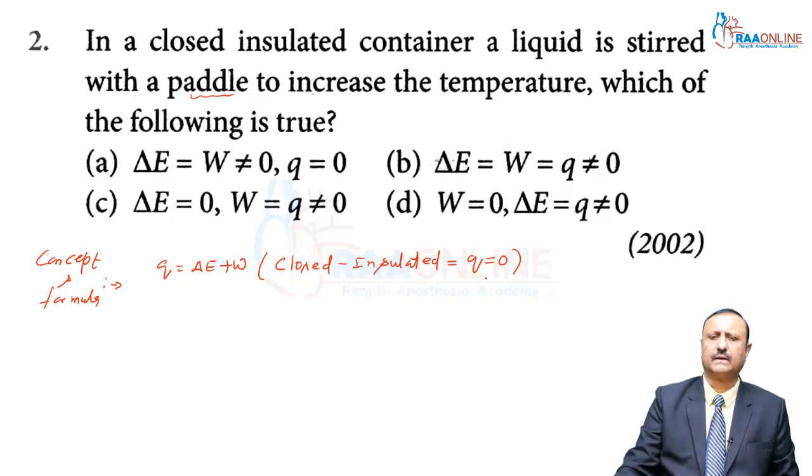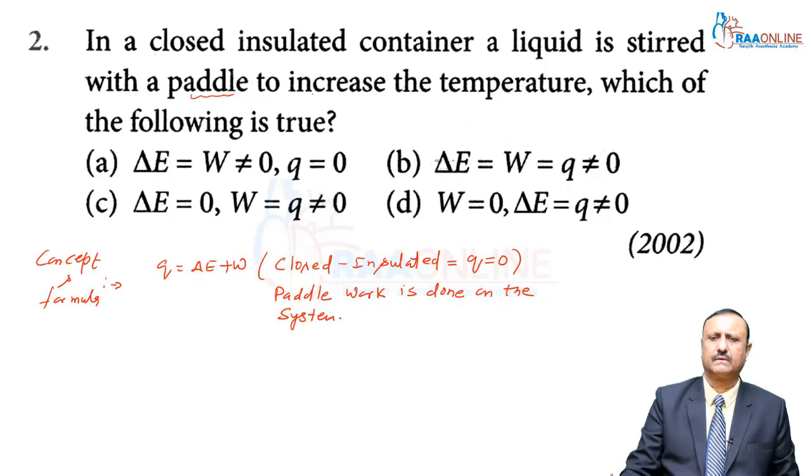So you can say that Q is equal to 0 for this closed insulated system. And my dear students, here you can see the paddle to increase the temperature. It means the paddle is work done. Work is done on the system, because this is given by your question.